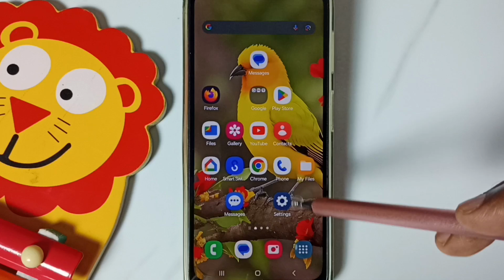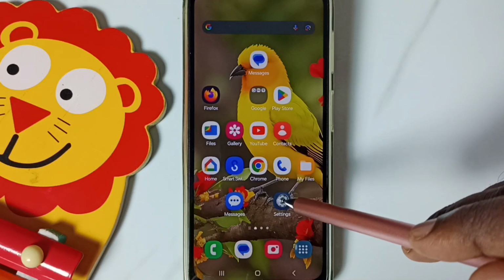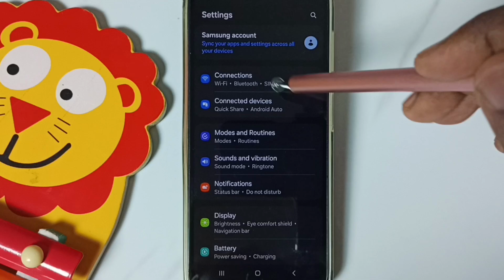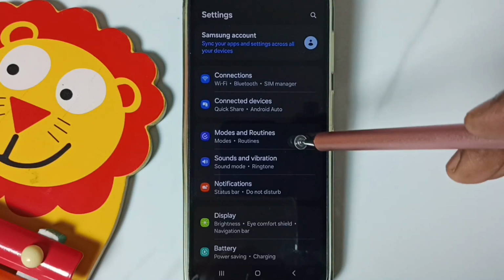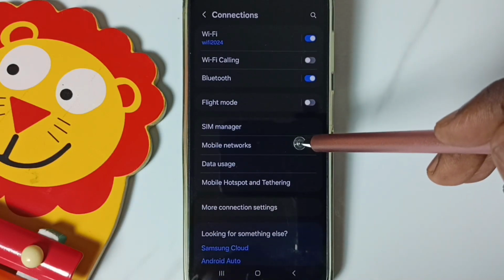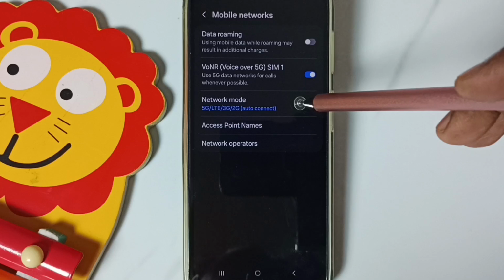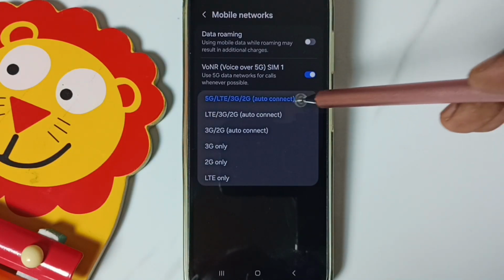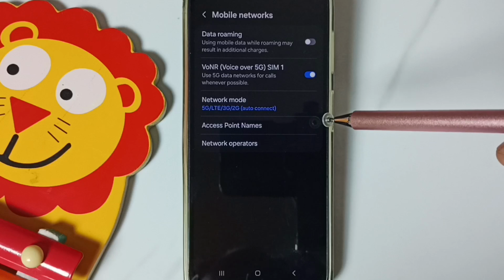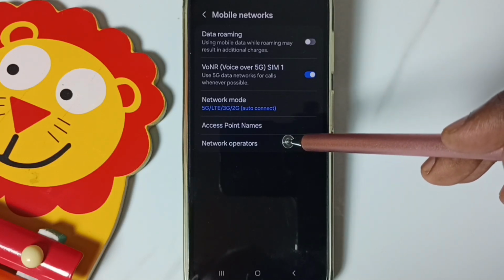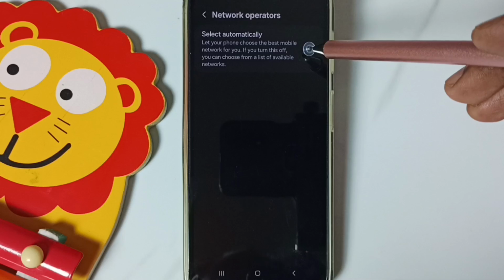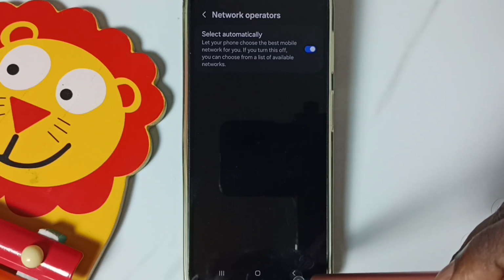Method 2. Again go to Settings, tap on the Settings app icon, then go to Connections, tap here, go to Mobile networks, tap on Network mode. Here we should select 5G. Select 5G here, then go to Network operators, enable this option, select automatically, enable it, then go back.